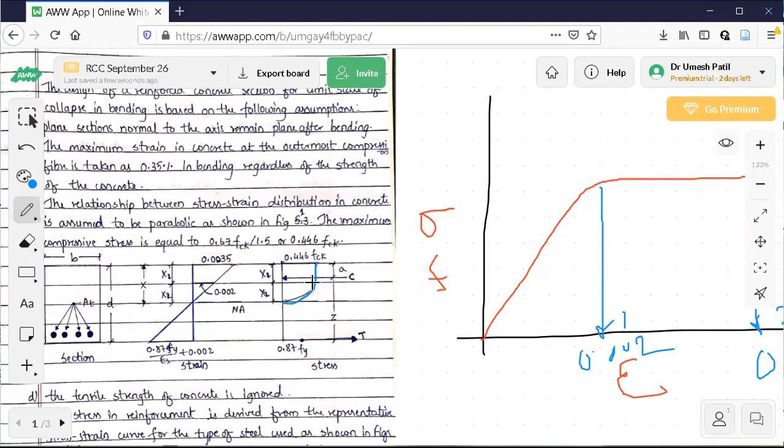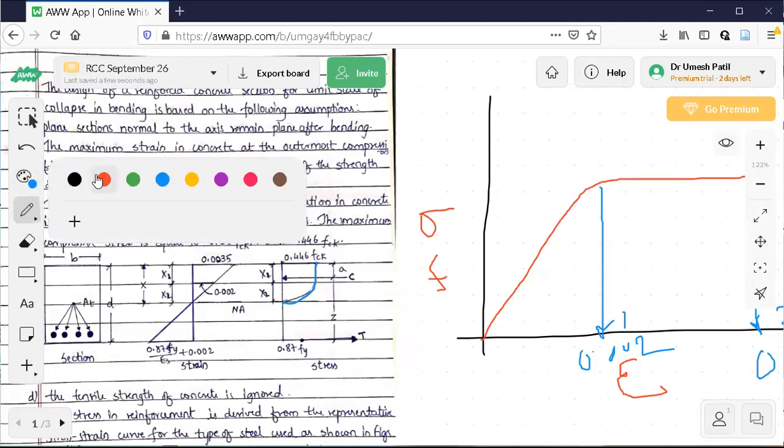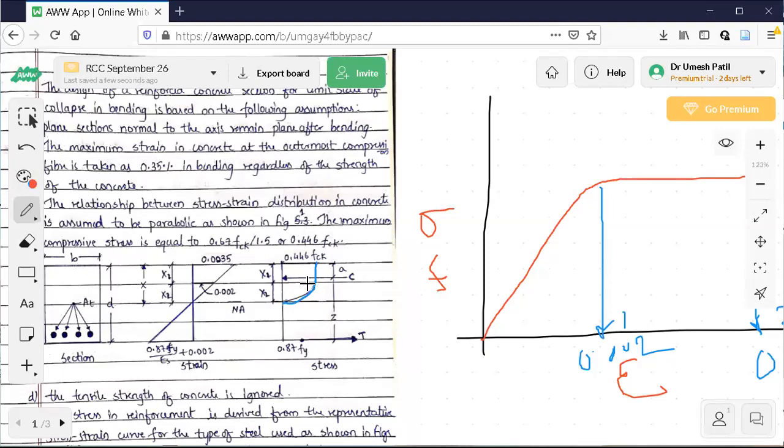It goes like this and then becomes a straight line. The point where the parabolic curve ends, you can see somewhere here. Corresponding to this line in the strain diagram, it is 0.002. When the parabolic curve ends, it is 0.002, which has been experimentally established.